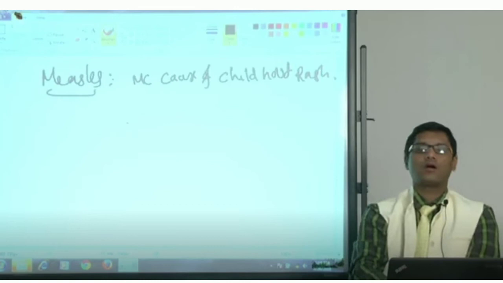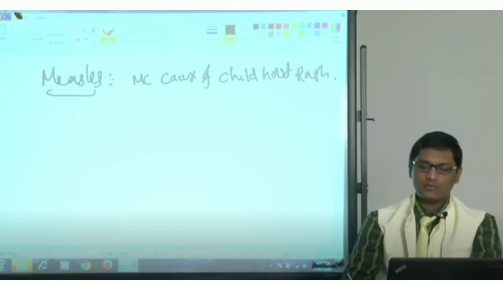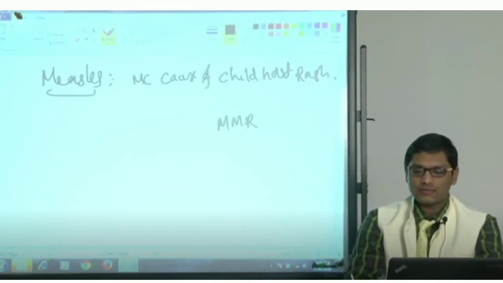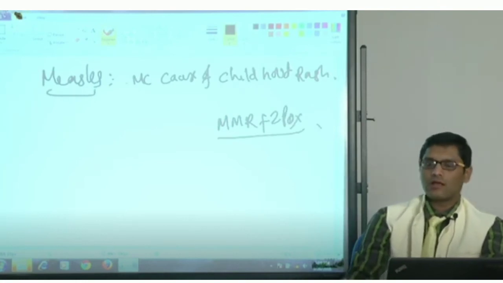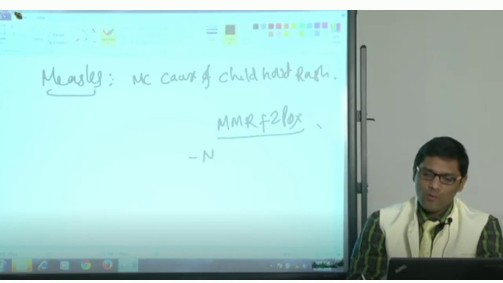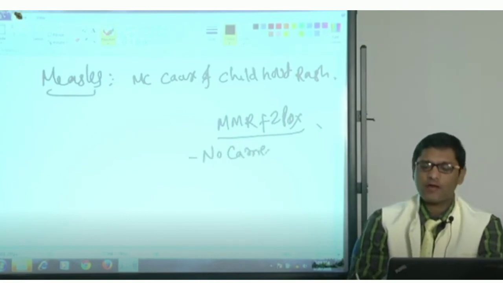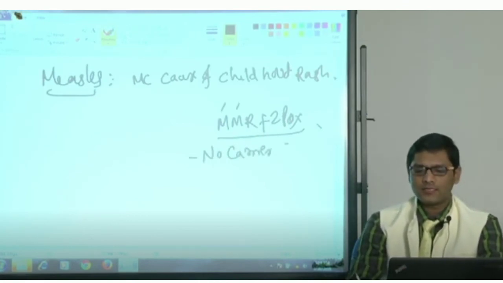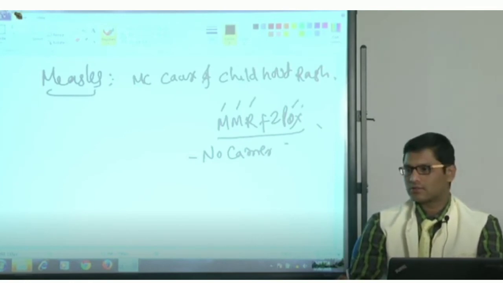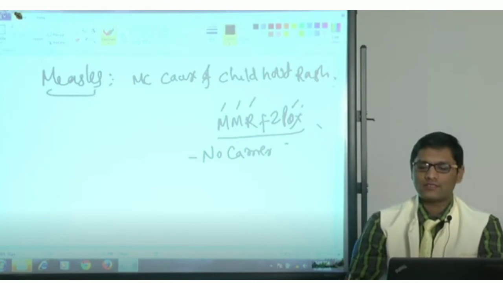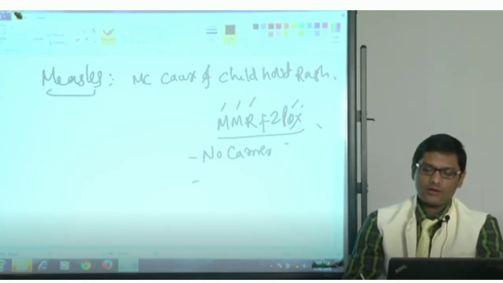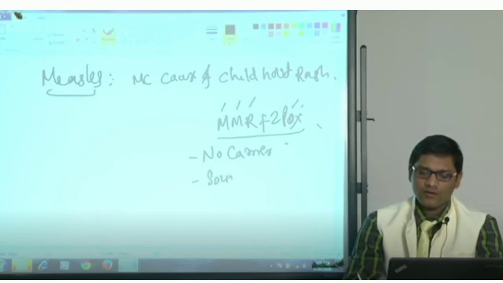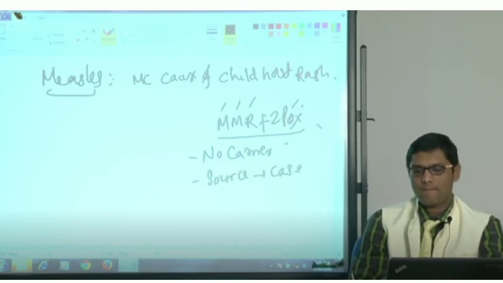And one more thing I forgot to tell you is, MMR and 2 poxes have a few things in common, like there is no carrier. MMR and 2 poxes stands for mumps, measles, rubella, and 2 pox means chickenpox and smallpox. For all these 5 viruses, there is no carrier, and the only source of infection will be cases.